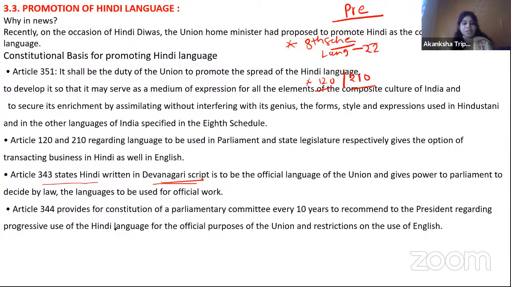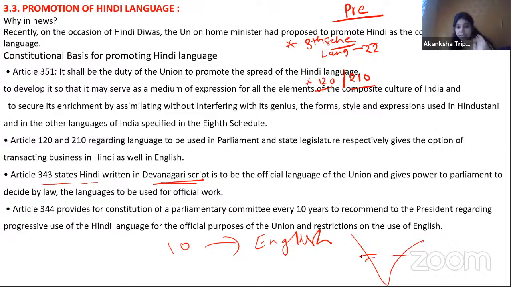This is important. Second, when the constitution came into the picture, it was actually like this in the beginning: they thought that after 10 years they would remove the English language. But people in the southern states were not very comfortable in Hindi, mainly they were comfortable in the regional language.